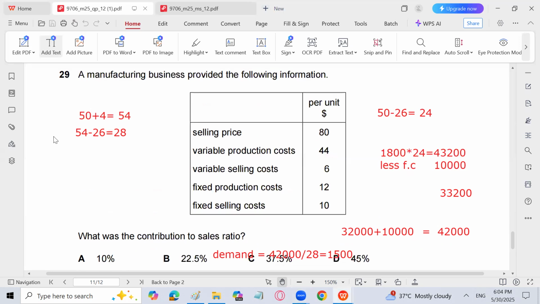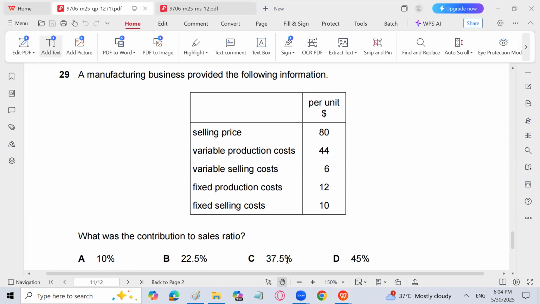A manufacturing business provided the following information. Selling price, variable production cost, variable selling cost, fixed production cost and fixed selling cost are given. What was the contribution to sales ratio? Quite easy. Contribution is going to be selling price minus all variable cost, meaning both variable production and variable selling cost, not fixed cost, neither production nor selling, right?